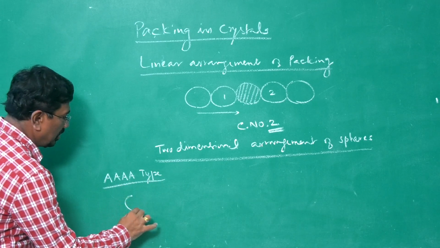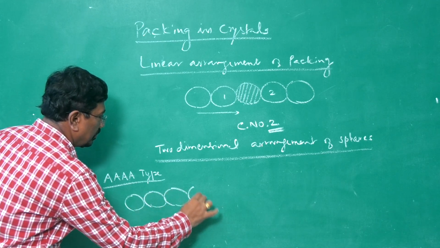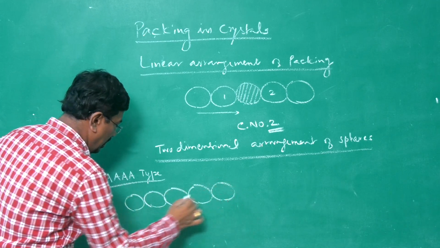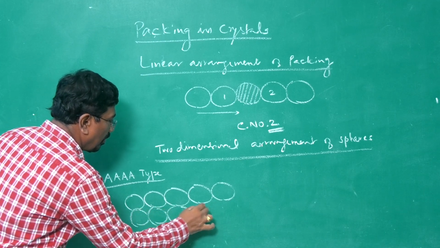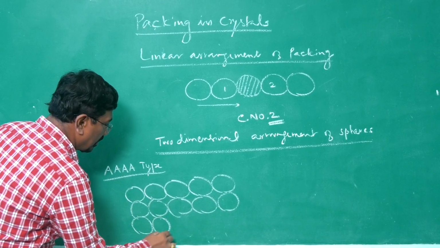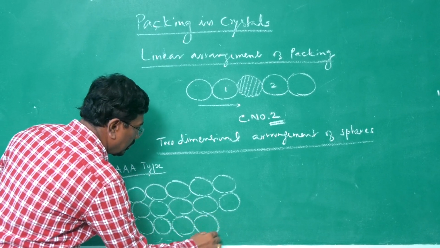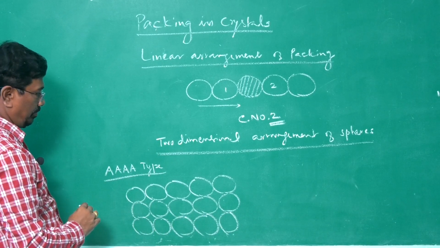Here the atoms are arranged one after the other. If we extend horizontally and vertically, each sphere is touching over the other. This we call two-dimensional arrangement.